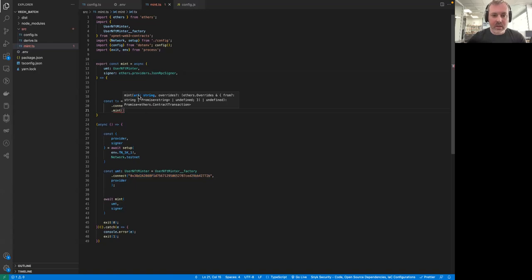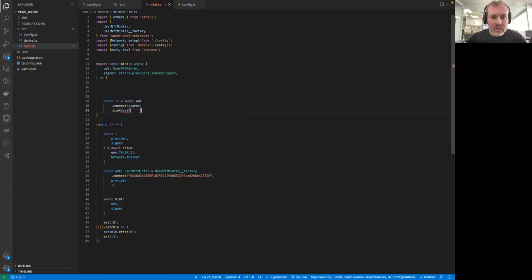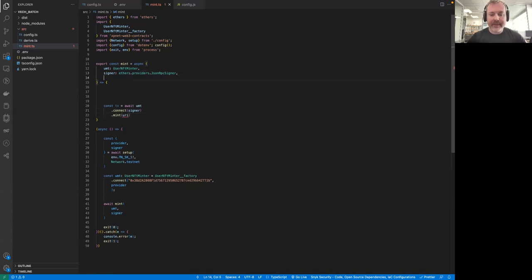As you can see, it's expecting a URI string. Because we want to call this function from outside this file eventually, let's also add this URI parameter here, type of string. Now we have it here, and now we need to provide it here.